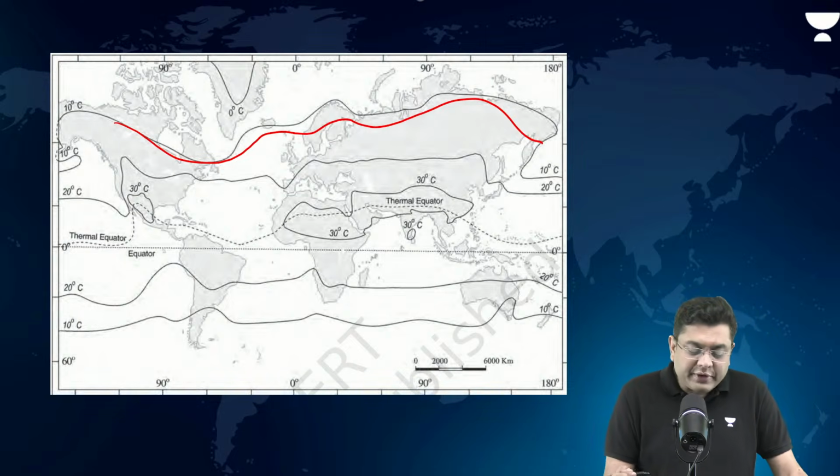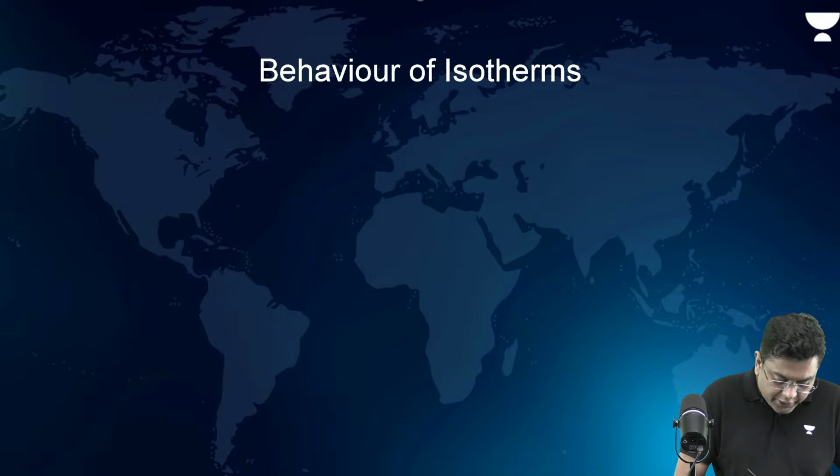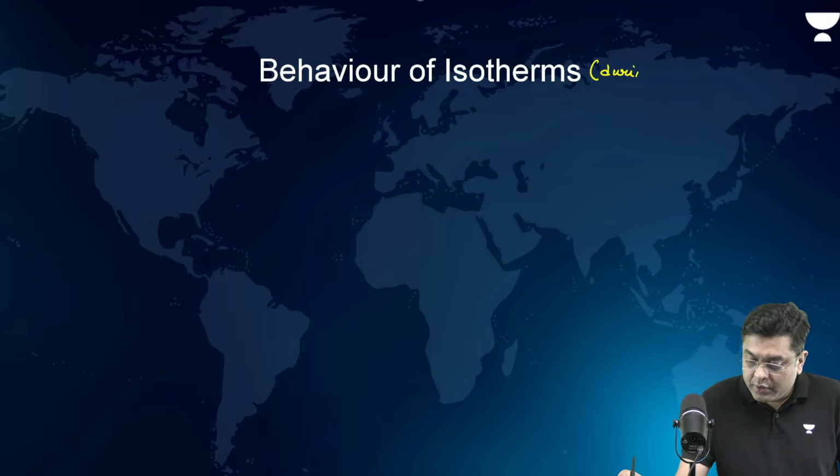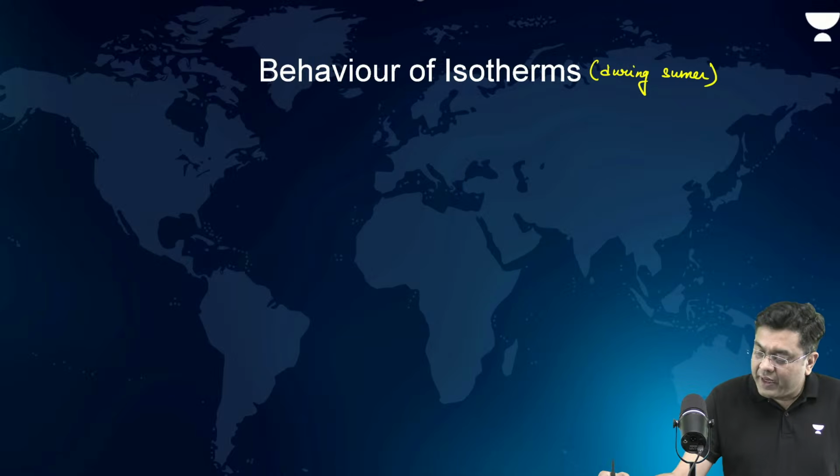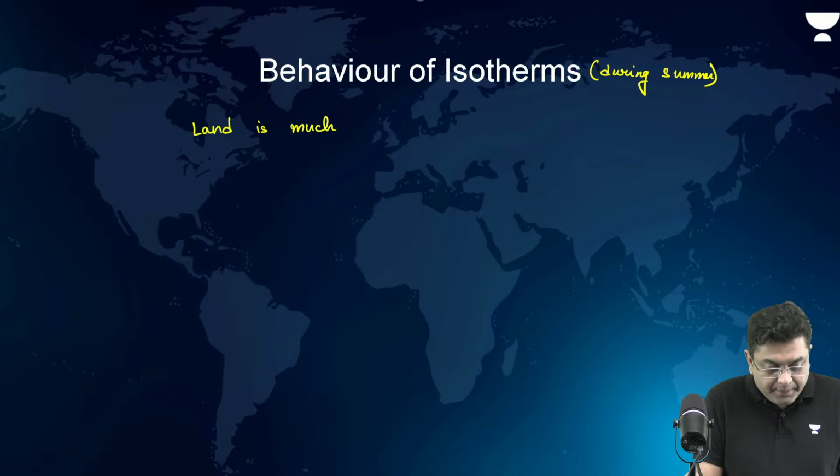Okay? So that is why, the behavior of isotherms during summer: you will have land much hotter as compared to oceans.